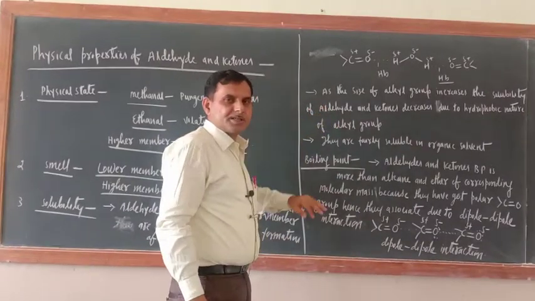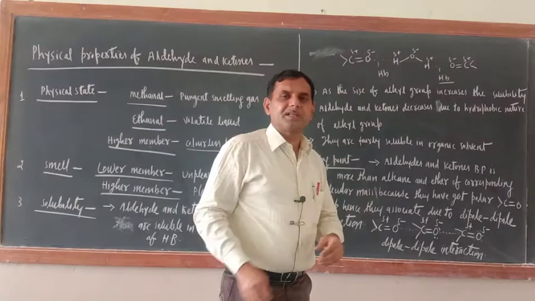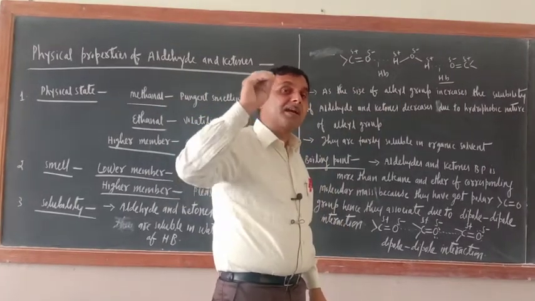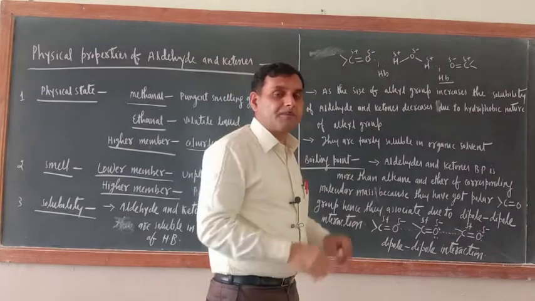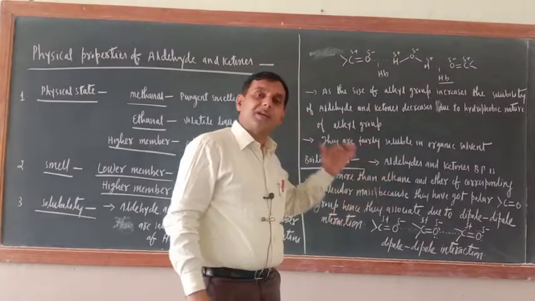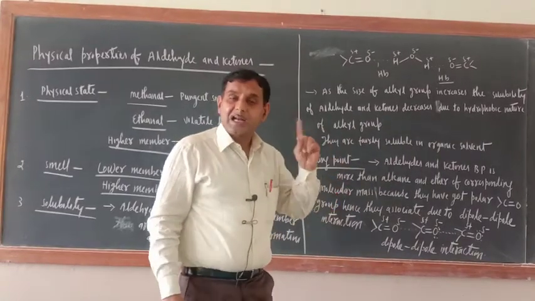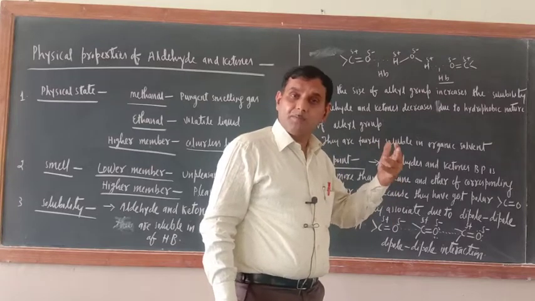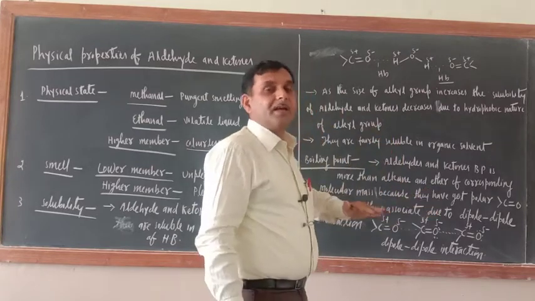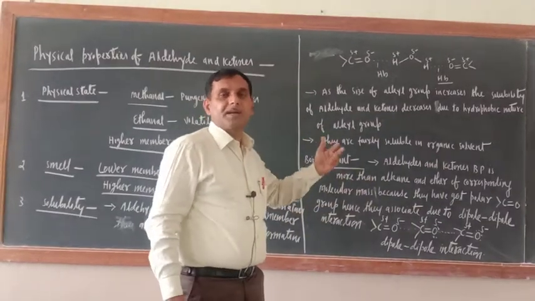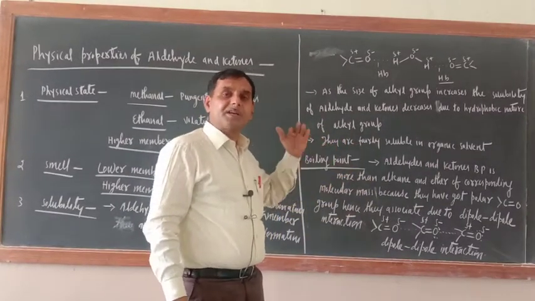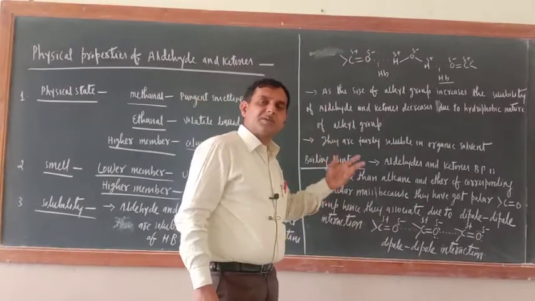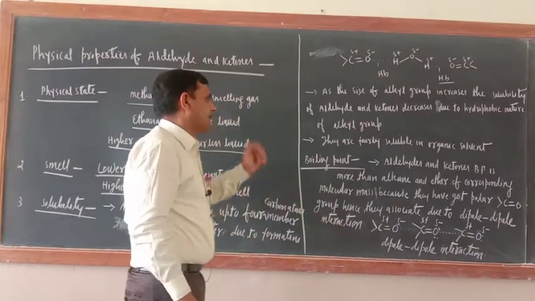Here the most important thing is given: as the size of the alkyl group increases. What is the meaning of this? As the carbon content increases in the alkyl group, the solubility of aldehydes and ketones in water decreases, because the alkyl group is hydrophobic in nature. It creates problems in the formation of hydrogen bonds with water. That is why after 4 carbon containing members, their solubility in water decreases. This is because of the hydrophobic nature of the alkyl group.